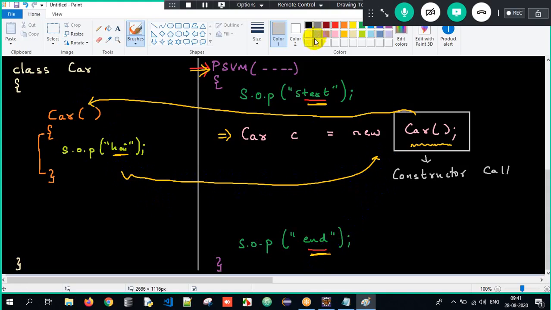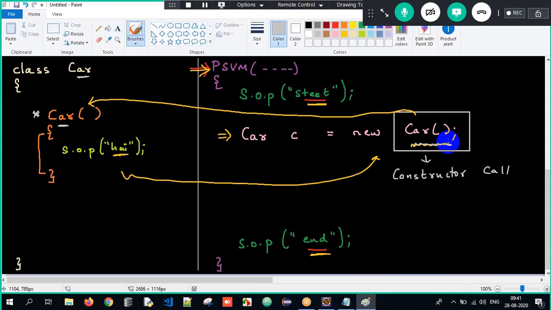If you closely observe, class name and constructor name are the same. Constructors will never have a return type, and constructors will get executed during object creation. So these are a few things we are supposed to understand when we talk about constructors. Got the basic idea of it here, right?